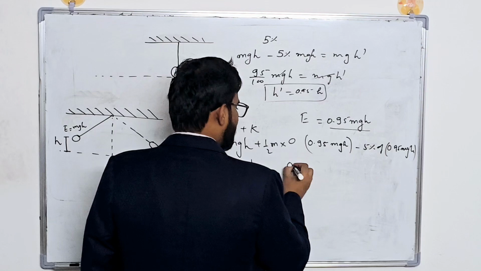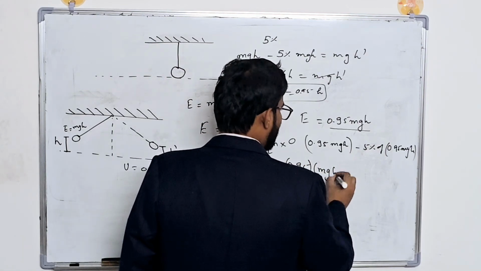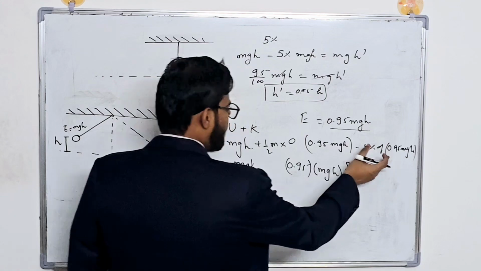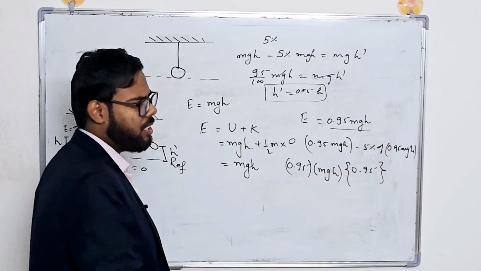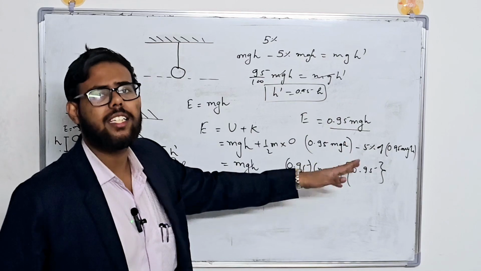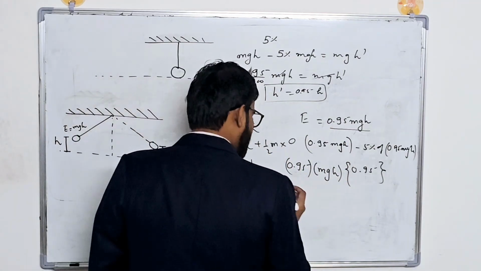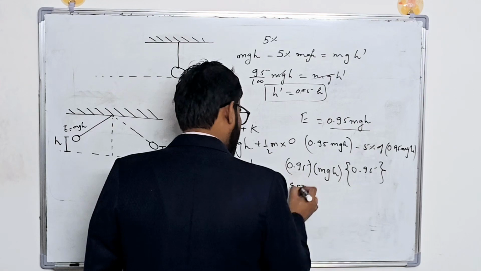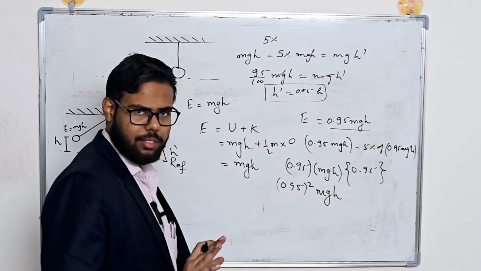So when you solve this, you get 0.95 into mgh into 0.95 again. Of course, the percentage can vary, I'm just giving an example to tell why it happened. So this is equal to 0.95 whole square into mgh. This is correct.